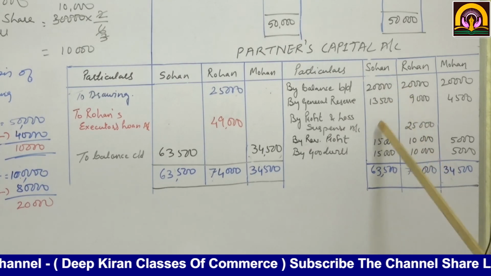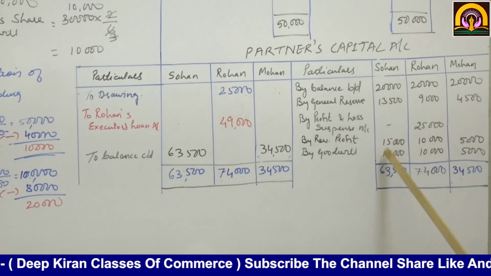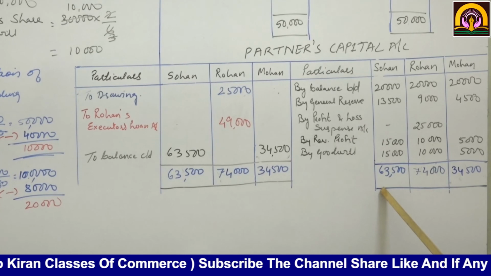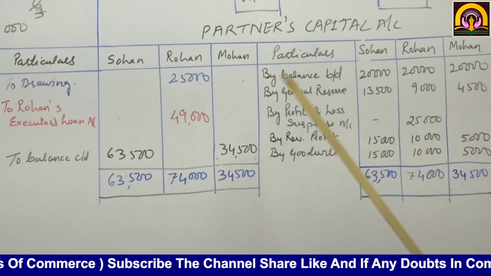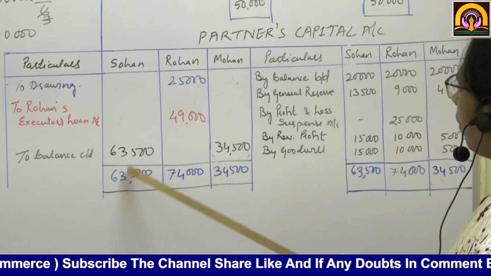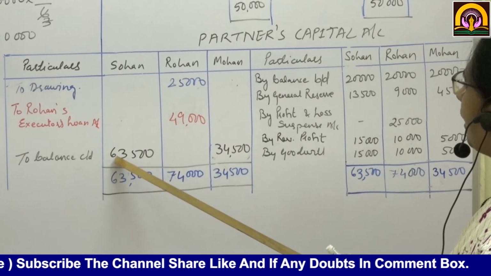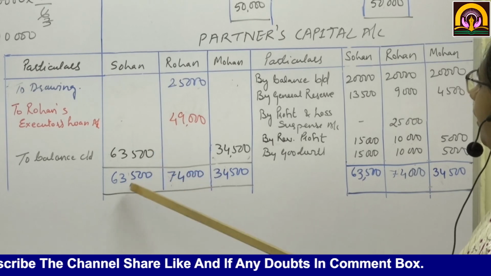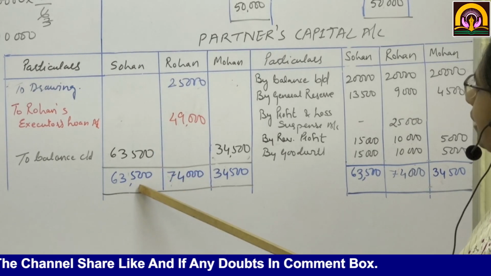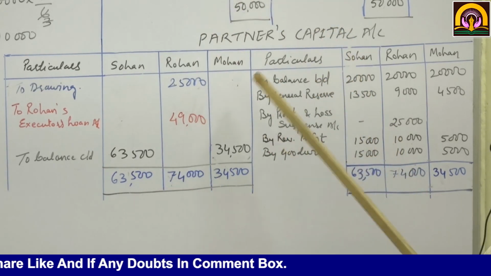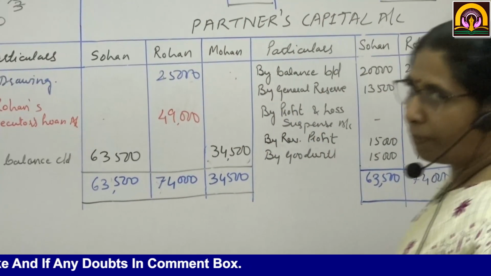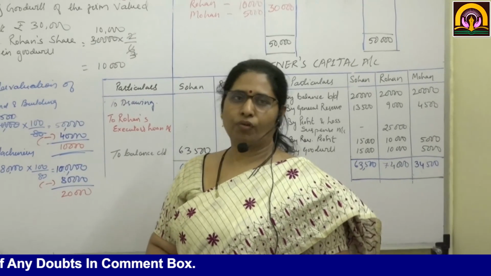Now we are going to close Sohan's account also, that is 63,500. There is nothing on the debit side, to balance carried down 63,500. We will close this balance 63,500. So here we have completed this chapter on death of a partner.